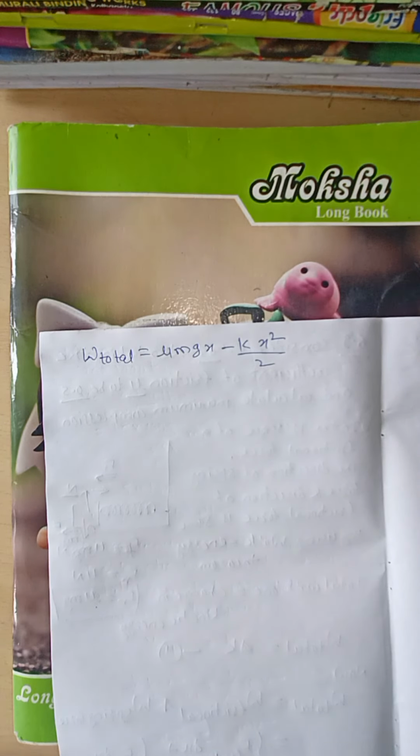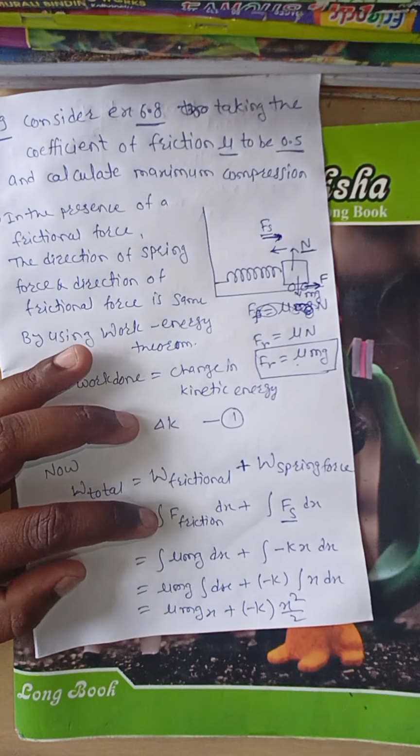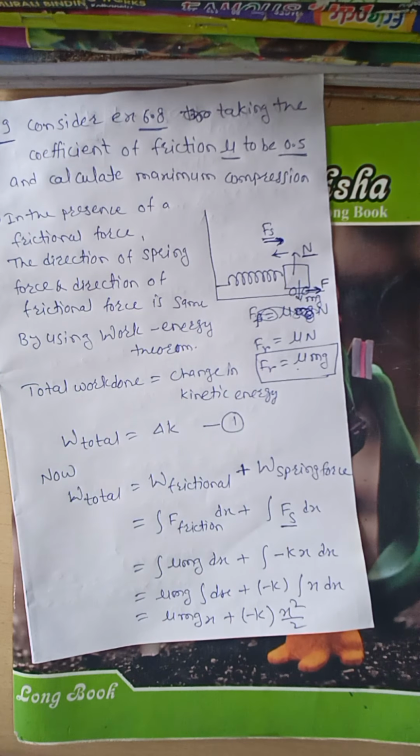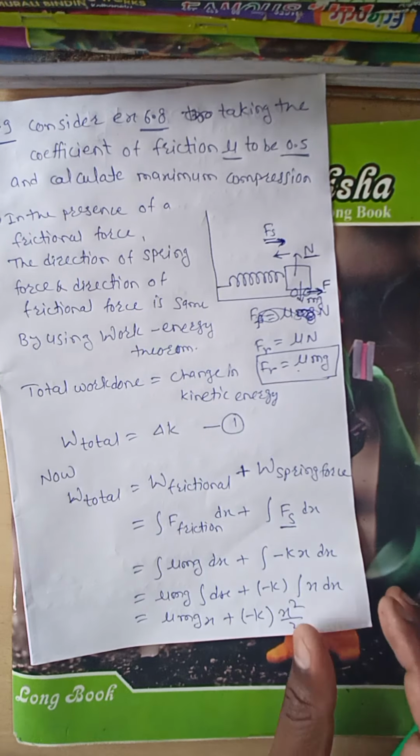Now next, both are in the same direction, but this x is for a direction. Now both are in the same direction, therefore the total work done also takes a plus sign.